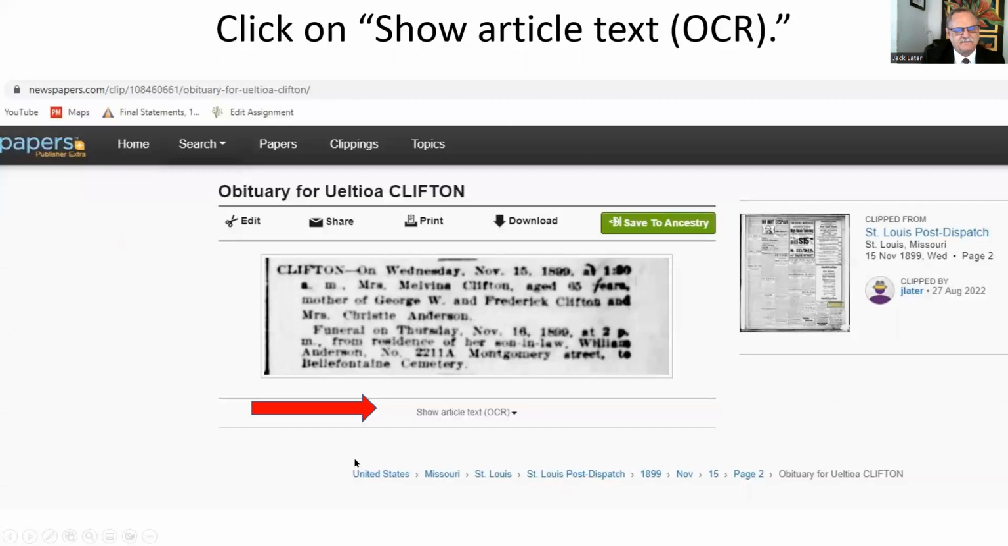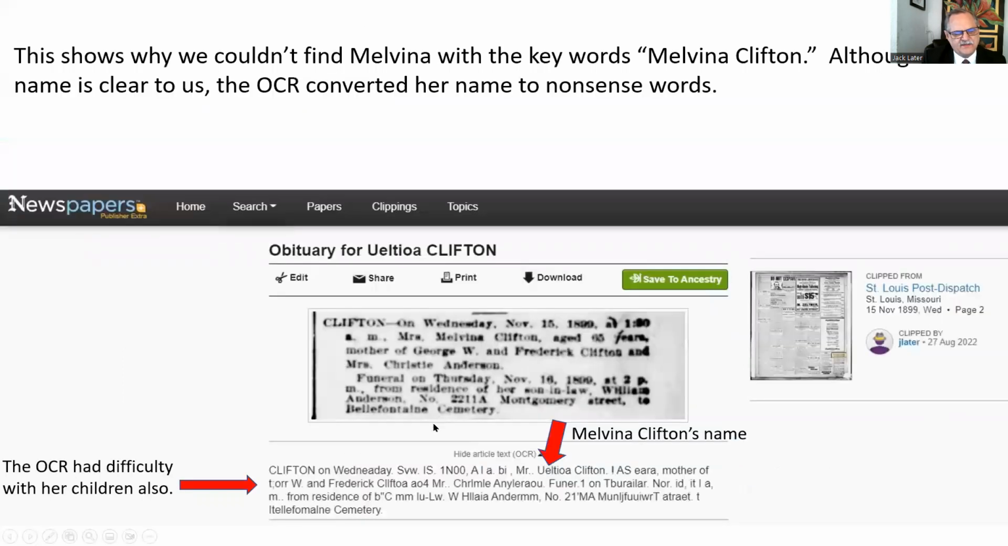Now, see this page here? If you click on show article text, OCR, that's the optical character recognition, that shows you what the computer's algorithm uses to index the page. Now look at the problems here. The OCR had difficulty with it. Here's Melvina's name. Look at that. It doesn't even make sense. It's not even close to Melvina, right? Well, it's no wonder when I typed in Melvina Clifton that nothing showed up. When I typed in Melvina by itself, nothing showed up. But something did show up with Clifton because it liked that name, Clifton.